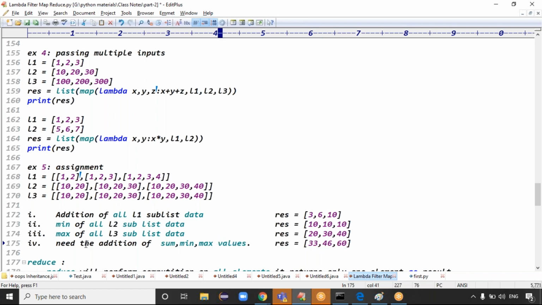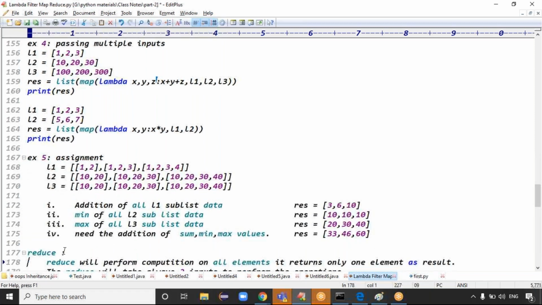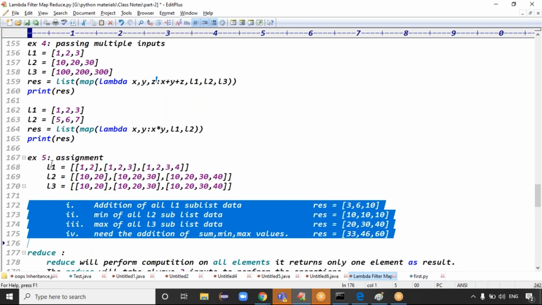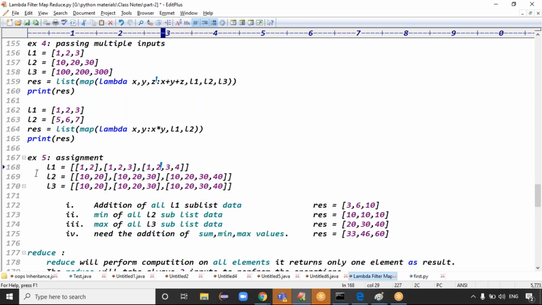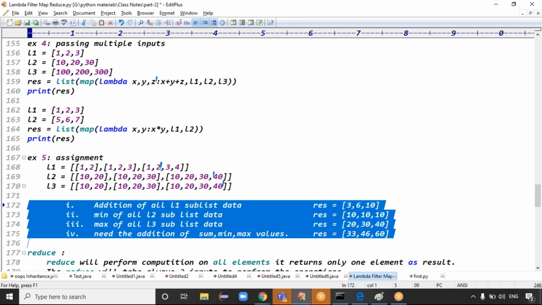Exactly. Guys, in total how many points are included? Total 4 points are included. Any questions, please? First, for the L1 data, take the sum operation. For L2 data, take the min operation. For L3 data, take the max operation. For the first, second, and third results, print the addition, again a sum operation. Guys, are you clear now? Any questions, please?